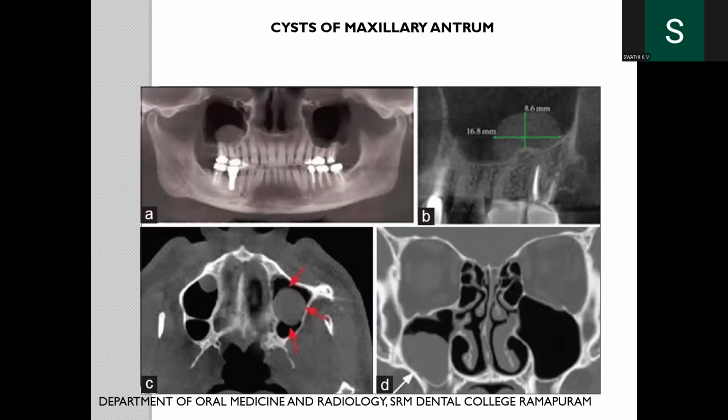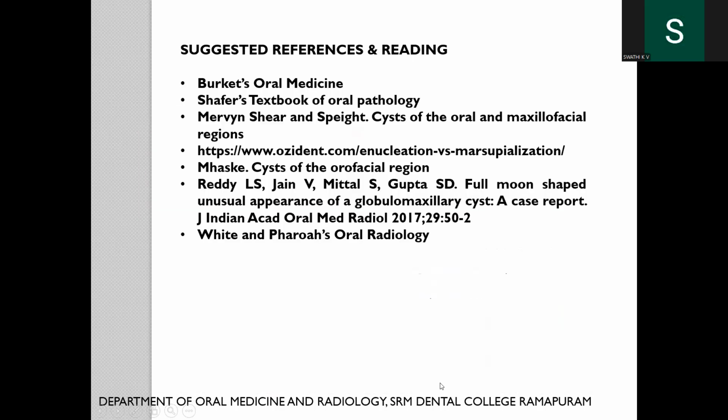These are the cysts of the maxillary antrum, that is called the antral cyst. Here we have an opacification seen in the right maxillary sinus. So these are the CBCT sections, a panoramic view, and this is the tangential or the sagittal section, and there's measurement of the cyst done for both the mesiodistal and the anteroinferior aspect. This is the axial section showing the cyst, and this is the coronal section showing the opacification.